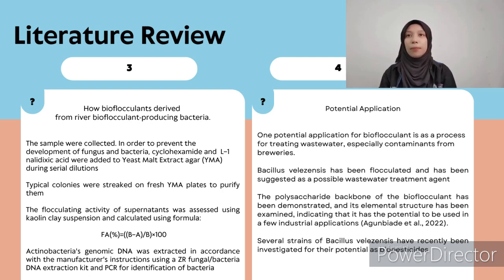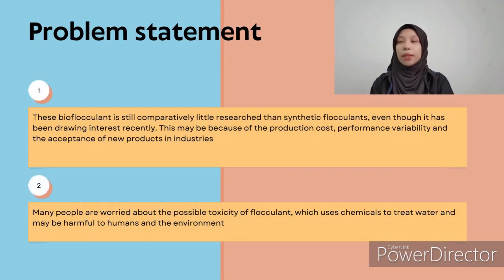One potential application for bioflocculant is a process for treating wastewater, especially contaminants from breweries. Several strains of Bacillus thuringiensis have recently been investigated for their potential as biopesticides. For the problem statement, firstly, bioflocculant still has comparatively little research compared to synthetic flocculants, even though it has been drawing interest recently. This may be because of the production cost, performance variability, and the acceptance of new products in industries.